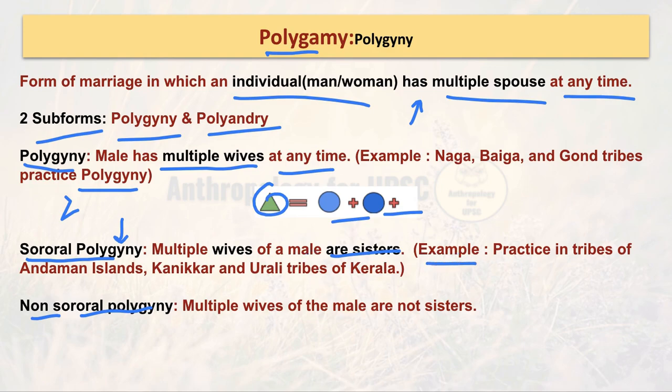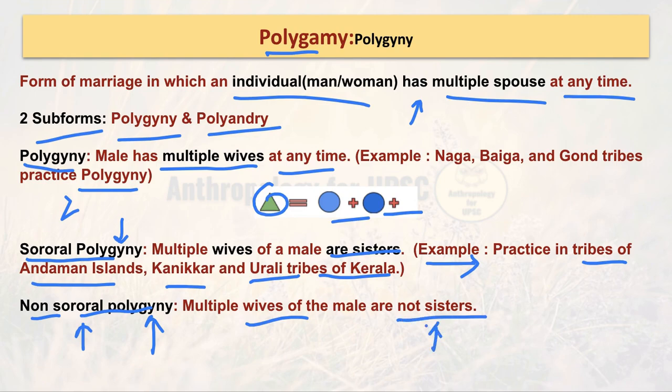So this is kind of a unique practice. If you wanted to know the example, in the tribes of Andaman Island and the Kanikkar and Urali tribes of Kerala, they do practice this sororal polygamy, where the wives are sisters and related to each other, and one man holds these wives. There's another form of polygamy called non-sororal. This is just the opposite of that. A man has multiple wives, but those wives are not related to each other and they are not sisters. That is called non-sororal polygamy.